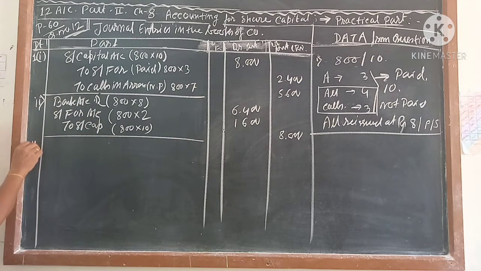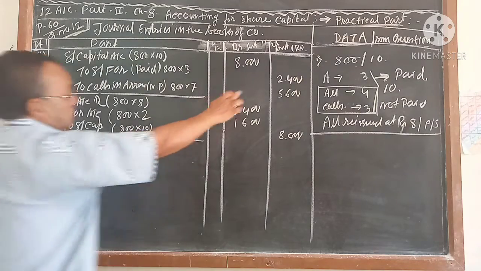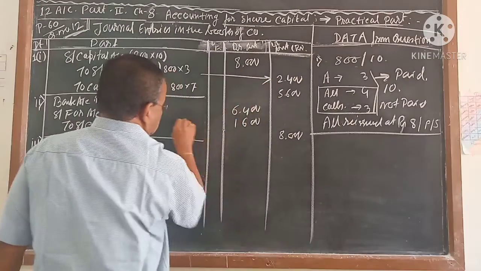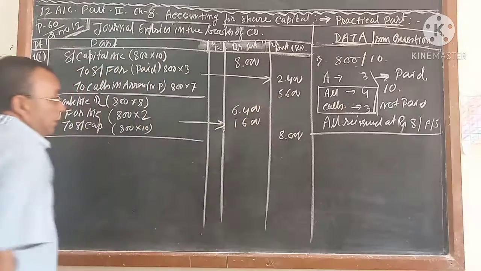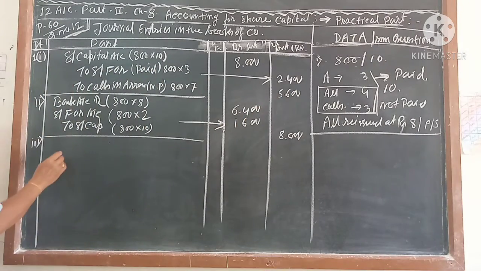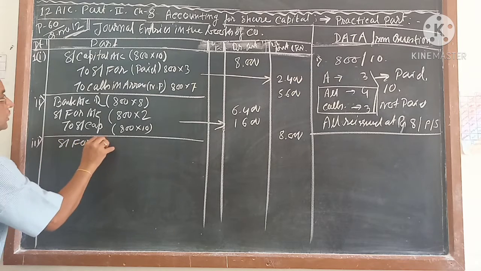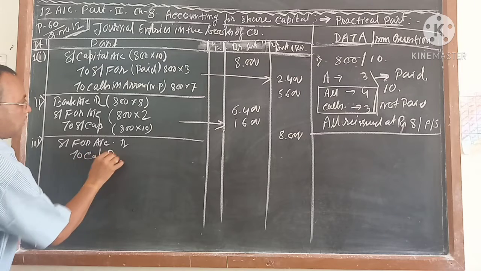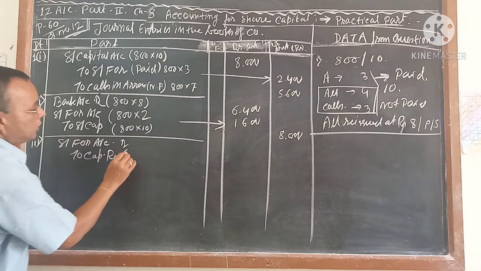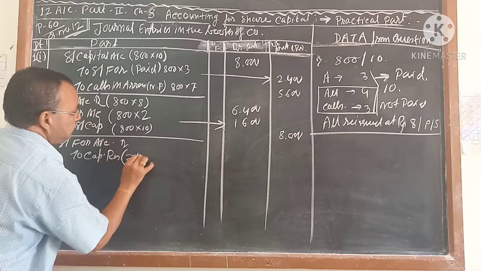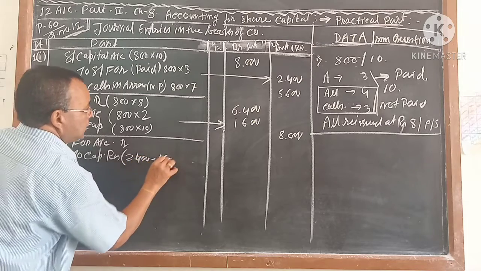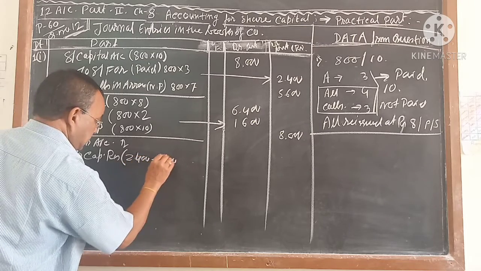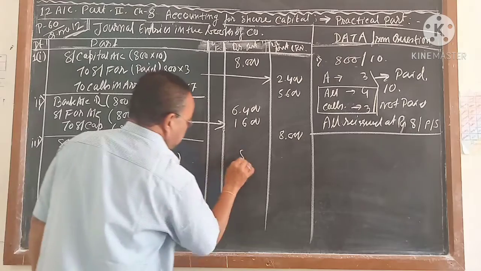Once you are able to pass the second entry, the third entry is very easy. What is the difference between this and this? 2,400 minus 1,600. So share forfeiture account debit to capital reserve account. How much will you get? 2,400 minus 1,600. How much is coming? I think 800.